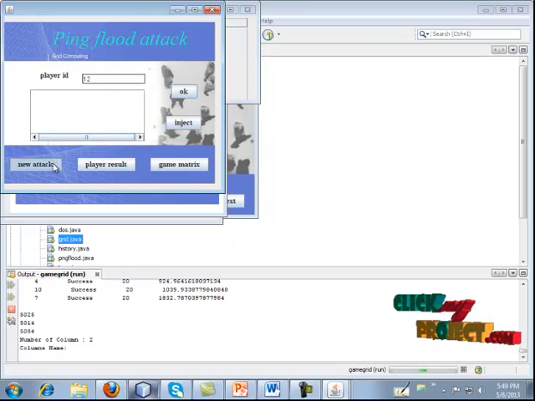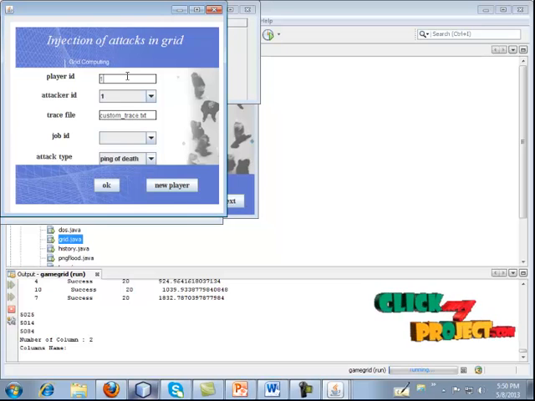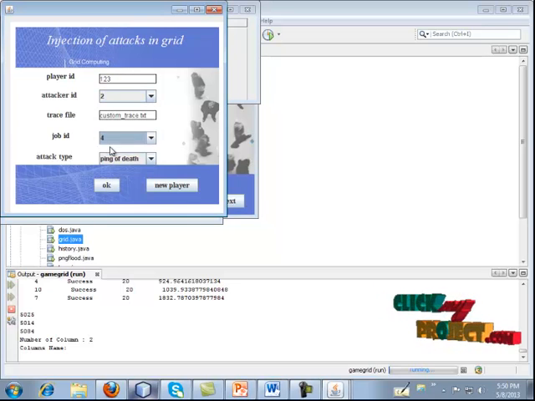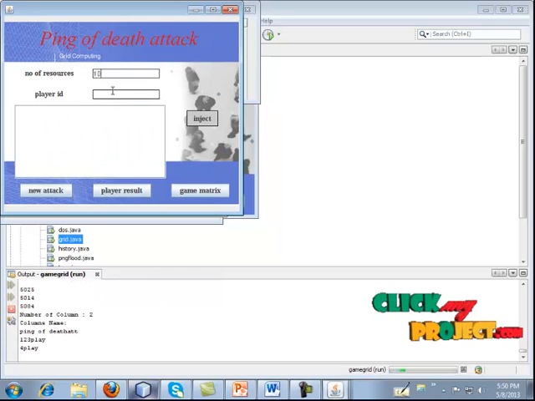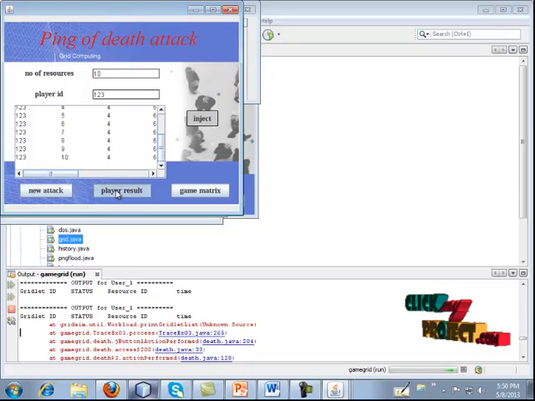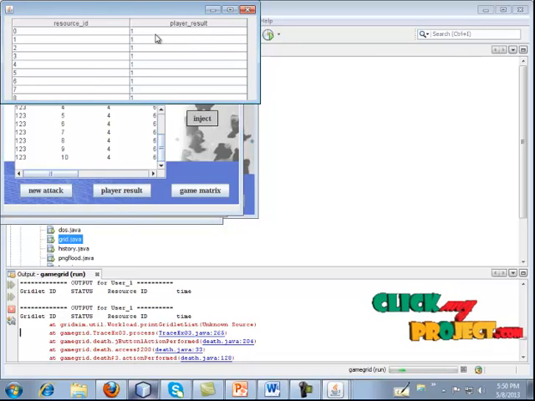Then I'm going for a new attack. Suppose I'm giving some other ID, and giving the type of attack. Injecting the attack, then I'm going to see the player result. So these are the affected results and the resource ID.